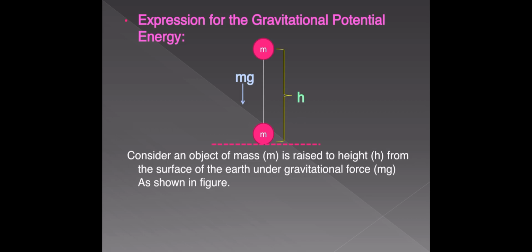So in this process, in raising the height, in lifting the object through a height h, we have to do some work against the gravitational force. So this work done against the gravitational force is converted into potential energy of the object, right?